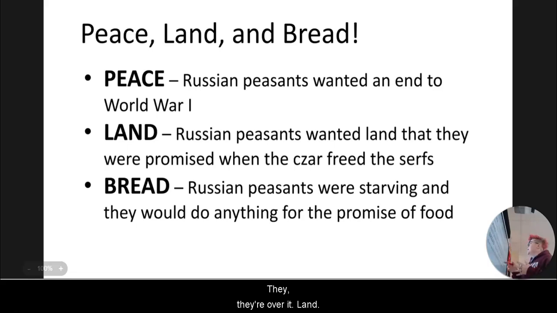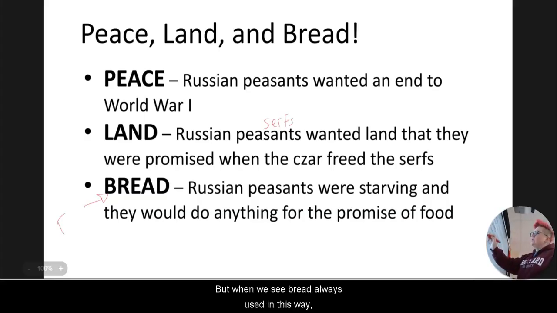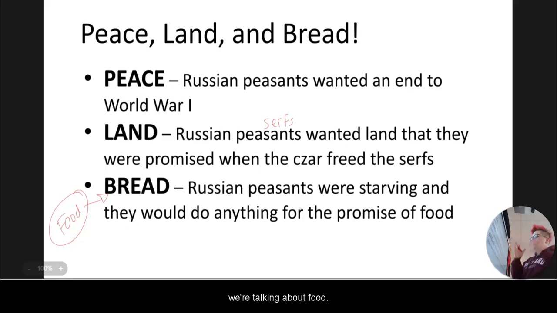They're over it. Land. The Russian peasants or serfs want the land that they were promised when the Tsar freed them. So when the Tsar actually gave them that freedom, he promised them land that would be theirs, but he never gave it to them. And then most importantly is going to be bread. When we see bread always used in this way, we're not talking just about like a loaf of bread, we're talking about food.